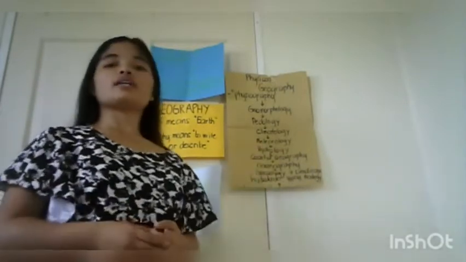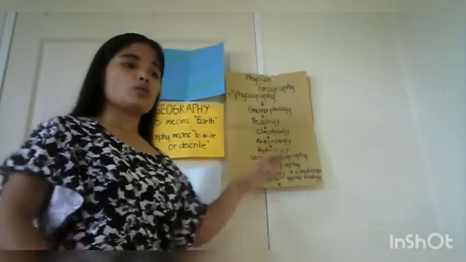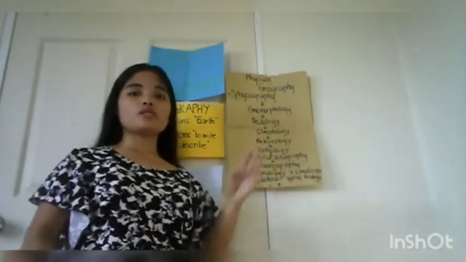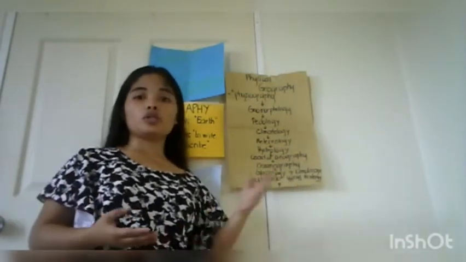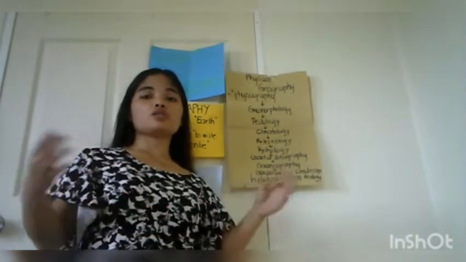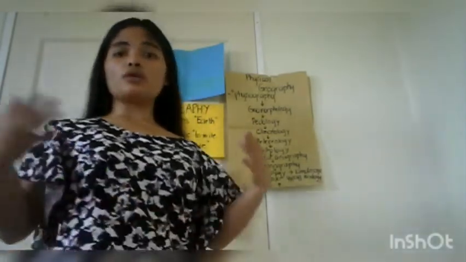So, these are the differences between climatology and meteorology. Climatology forecasts long-term conditions, and meteorology forecasts short-term conditions.